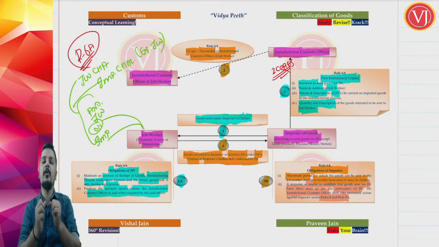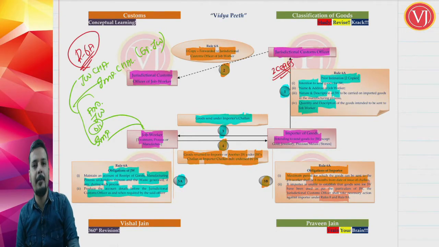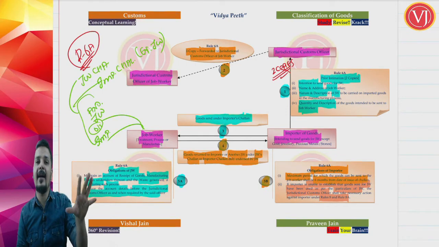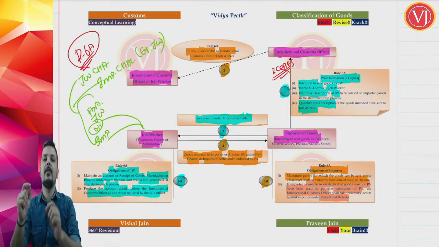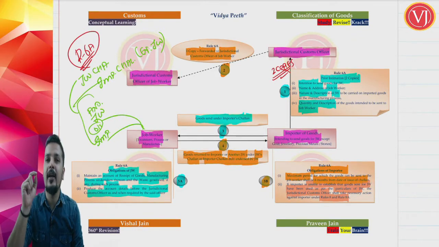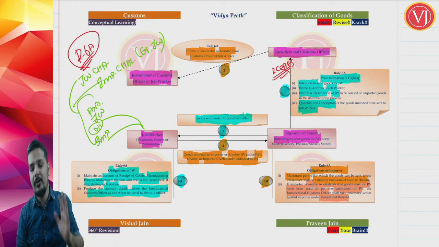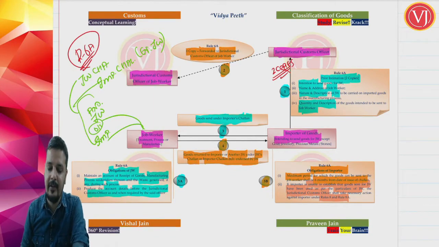So import duty liability will be collected from the importer. If the job worker is not acting according to the provisions, action will be taken against the importer, not the job worker, because they want to fix the final responsibility on the importer and not on the job worker. So that is rule 6A.